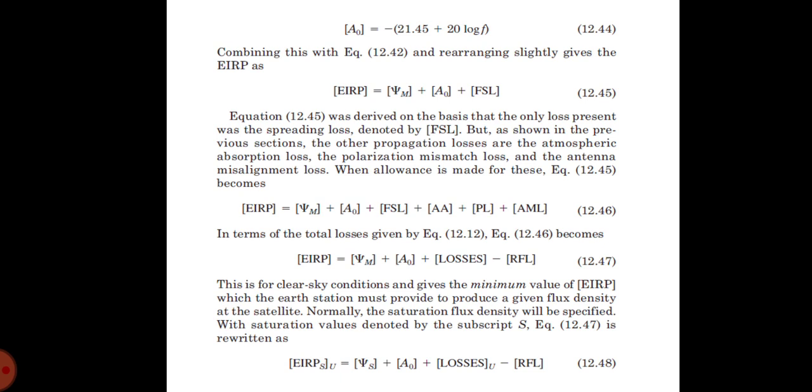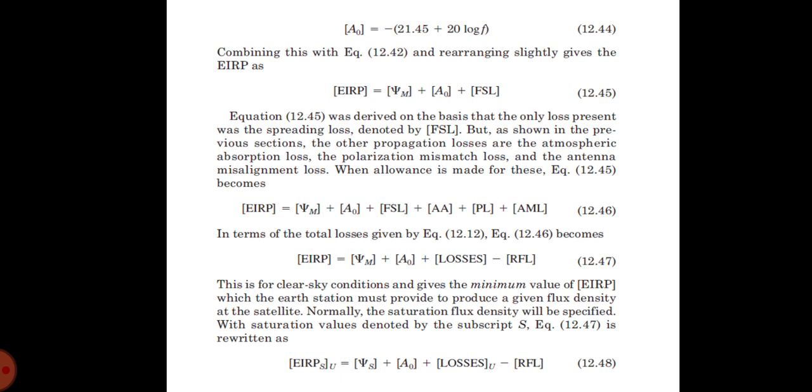So this equation was derived on the basis that the only loss present was spreading loss denoted by FSL. But the other propagation losses are the atmospheric absorption loss, polarization mismatch loss, and antenna misalignment loss. So when we include all these losses in the equation, then EIRP will become EIRP is equal to Ψ_M plus A0 plus FSL plus AA plus PL plus AML.